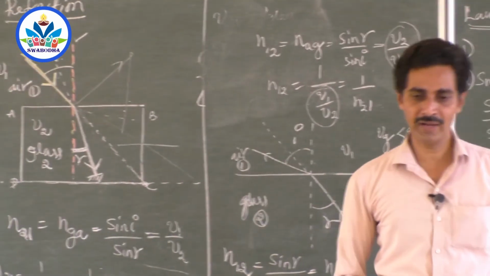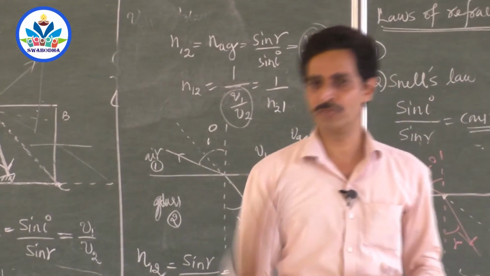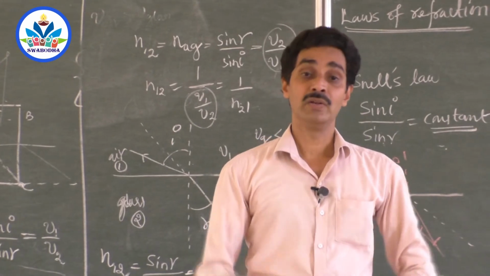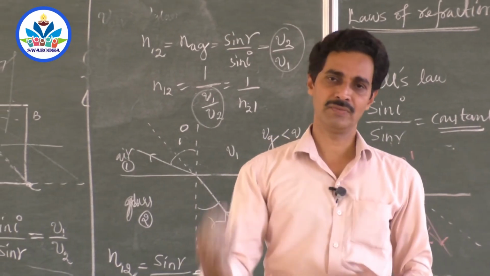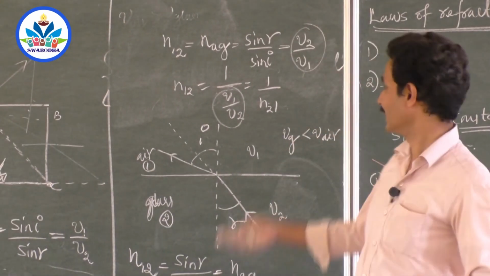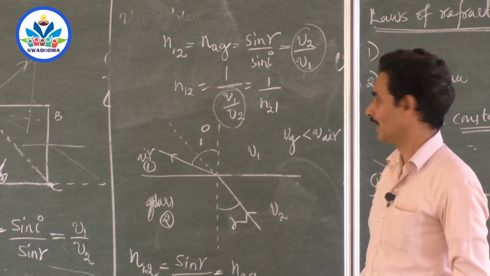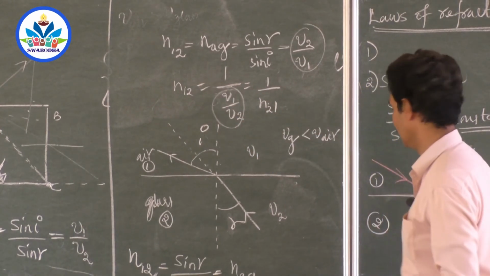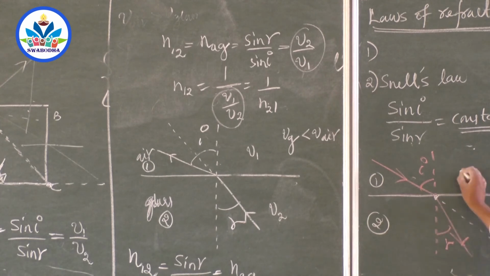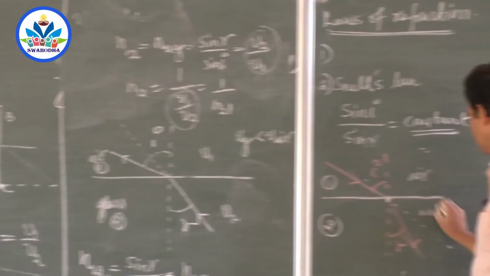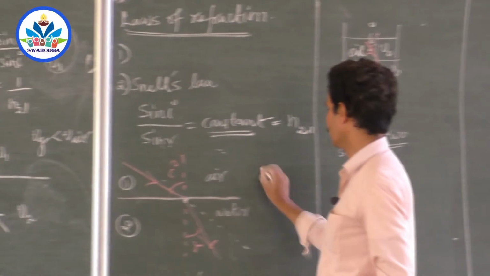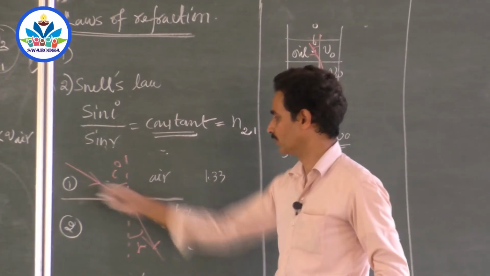So if you know the refractive index of the second medium with respect to the first, you can calculate the refractive index of the first medium with respect to the second. Just take the reciprocal. For example, suppose this is air, water, and the answer you got is 1.33. That is when light travels from air to water.